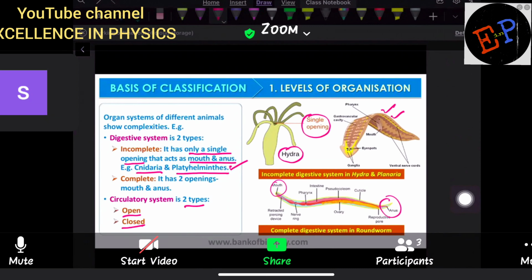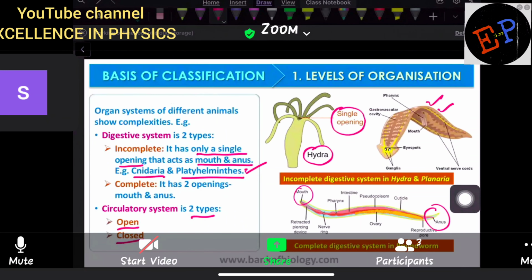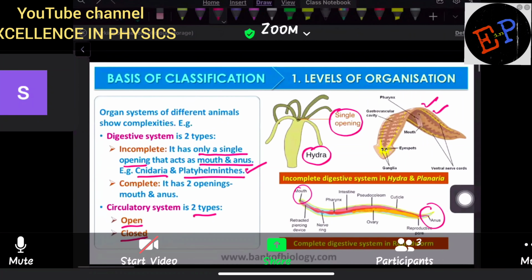Digestive system we can basically divide into how many types? Digestive system you can divide into two types. What are they? A complete type of digestive system, and the second is called an incomplete type of digestive system. So what is meant by complete digestive system? Both anus and mouth are present.